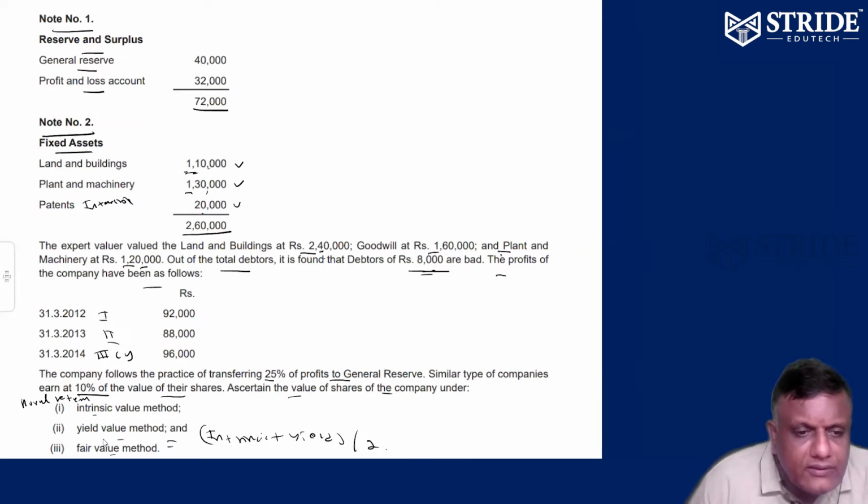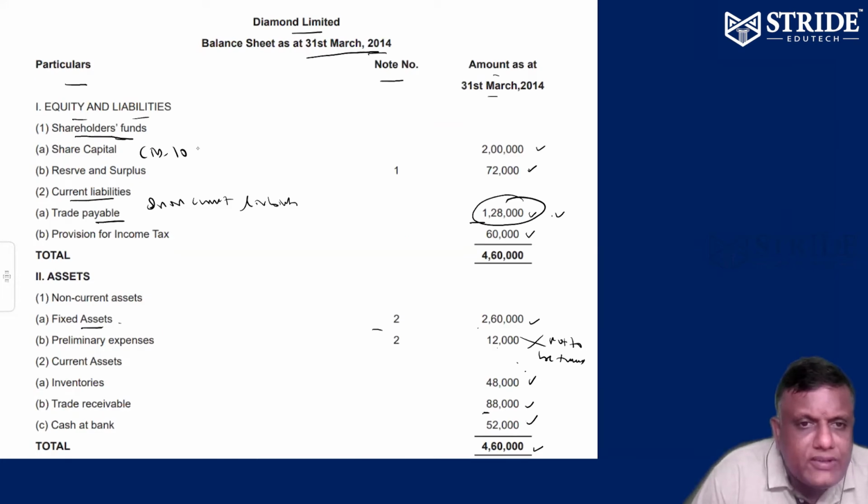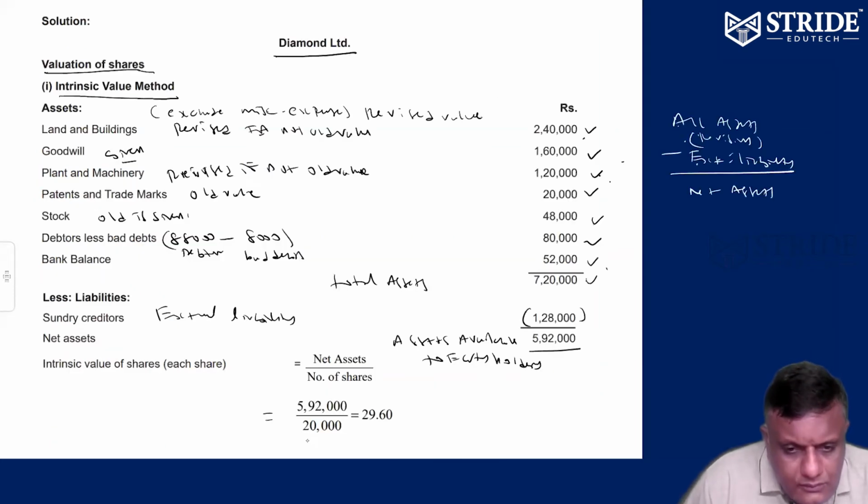Nothing is given, so we can assume rupees 10 per share. Therefore, 20,000 equity shares outstanding at rupees 10.